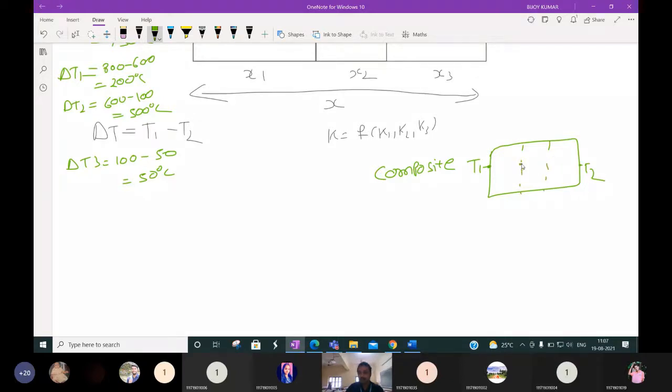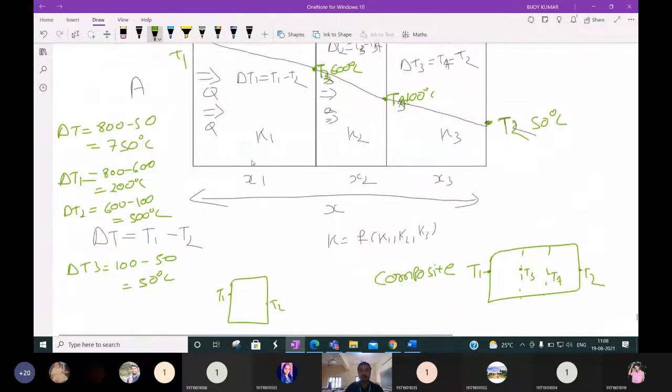Let the inner layer temperatures be T3 and T4. In the plane wall also we took T1 and T2, the surface temperatures. Same notation here. Next, the surface temperatures I considered are T3 and T4.